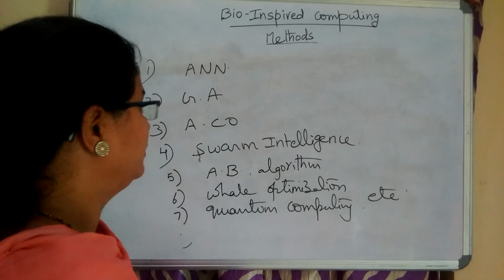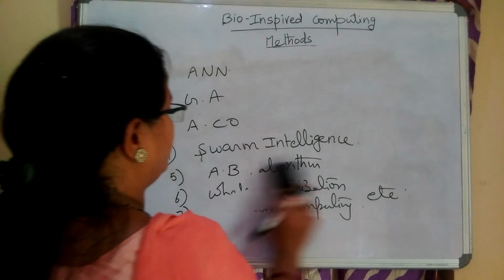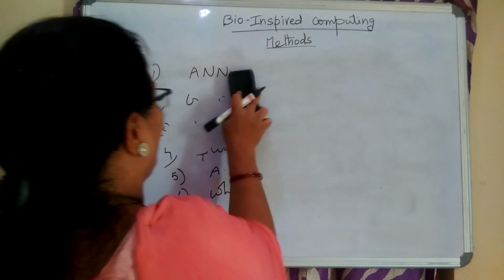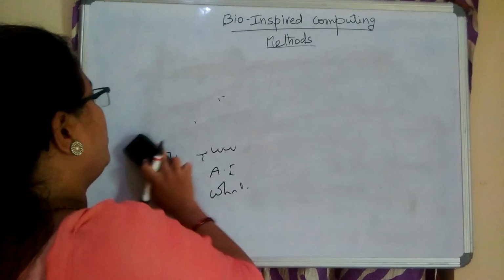So these are the various methods we can use in both artificial intelligence and bio-inspired computing techniques.